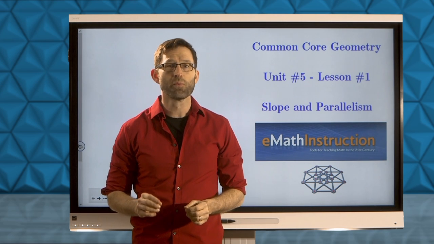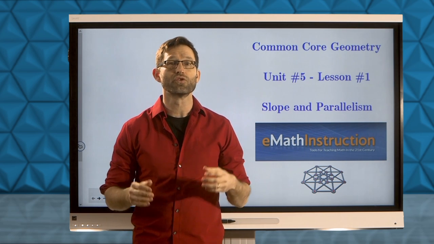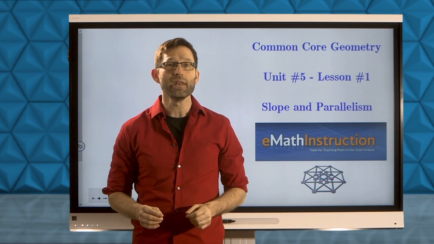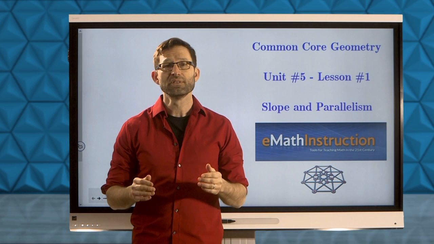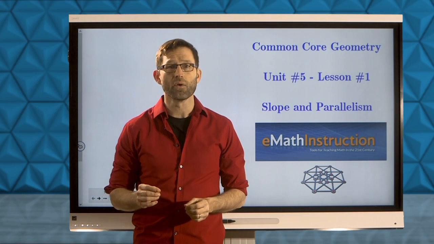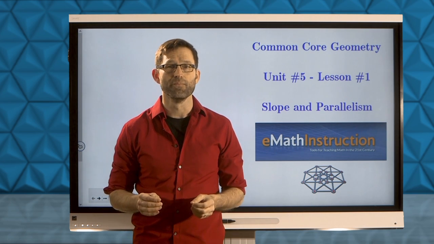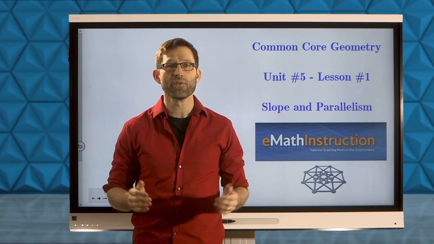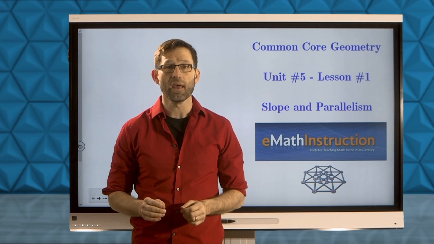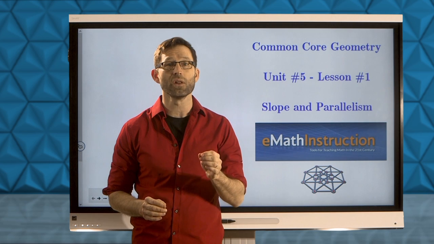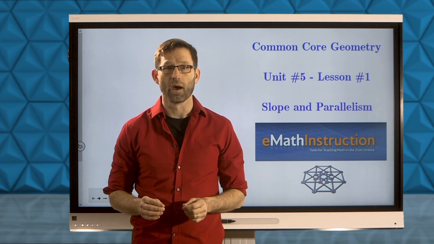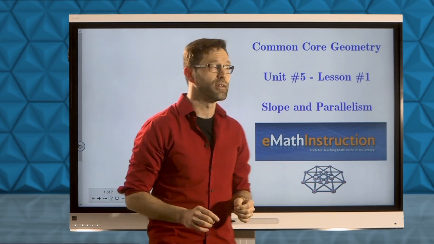So far we've explored geometry through the use of transformations, specifically rigid body motions, and through Euclidean geometry logic. But today we're going to start to use the Euclidean plane, or the Cartesian coordinate system, in order to explore different phenomena that we've already seen in geometry. Specifically, today we're going to look at the connection between the slope of a line segment and whether two line segments are parallel or not. So let's get right into that.